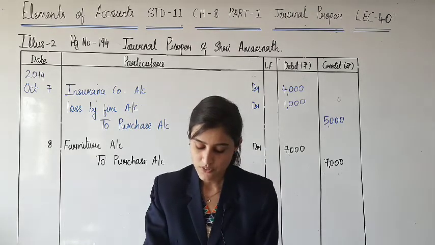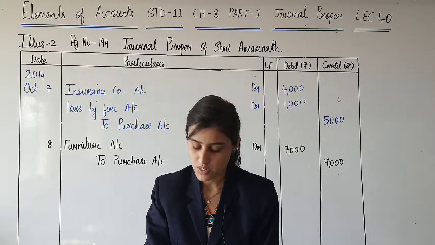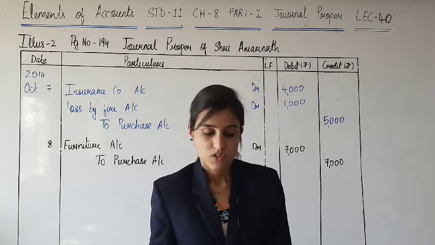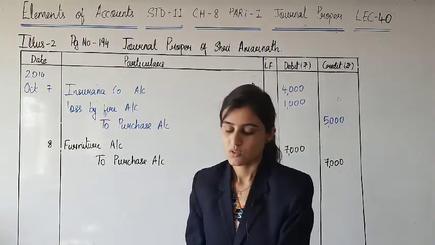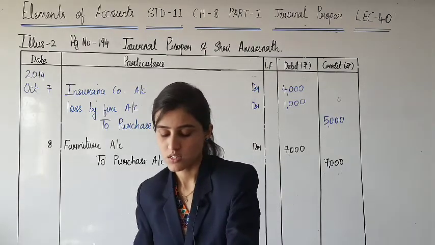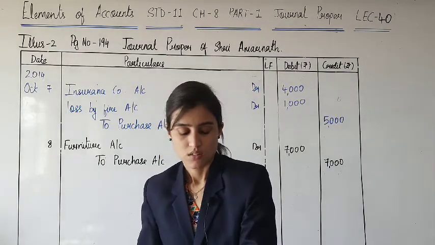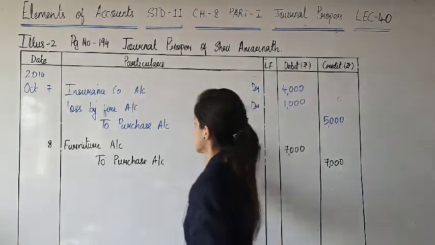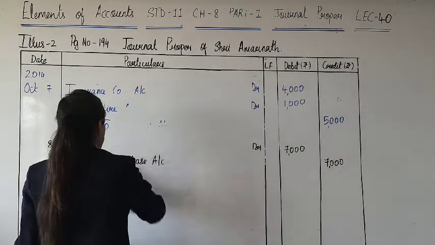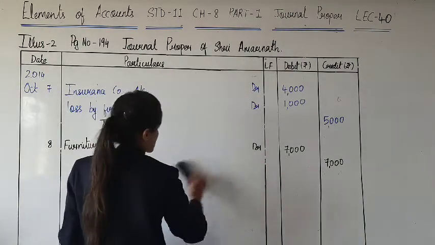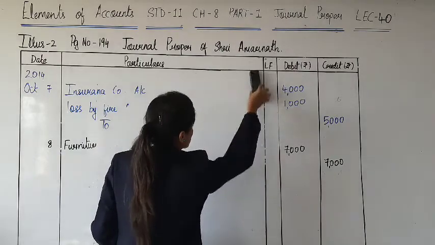Next, at the end of the year, drawings account closed by transferring it to capital account in the following manner. Drawings account. You know very well what is drawings, yes? If we are talking about drawings account to be transferred to capital account. Why?